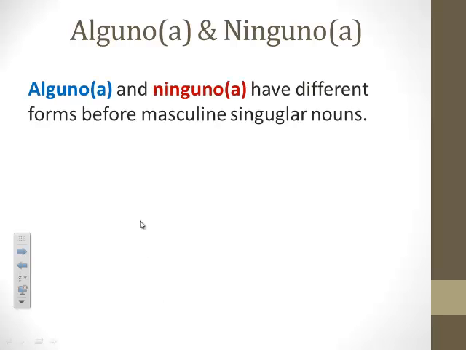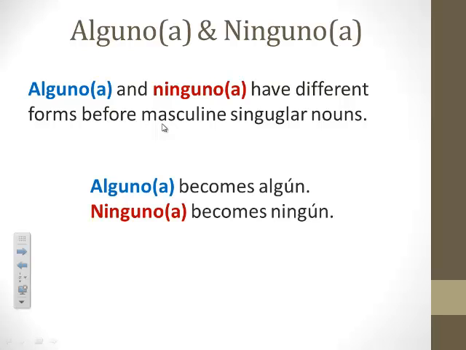Okay, just as I mentioned briefly when you were filling out the chart, alguno and ninguno are going to have a different form when they come right before, or precede, a masculine singular noun. Alguno is going to become algún, and ninguno is going to become ningún. Notice that they both pick up accents. Let's look at some examples.